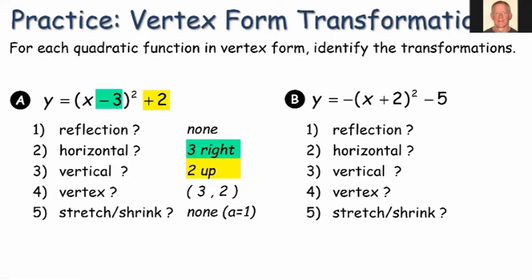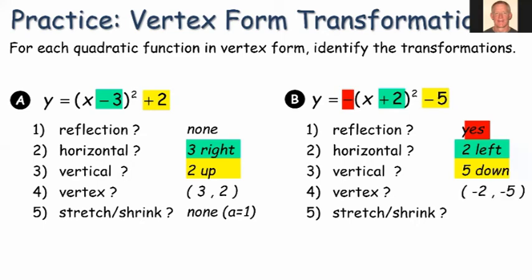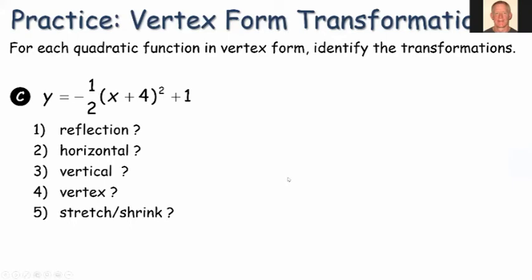Okay, reflection, yes, we have a negative. Horizontal, +2, so we're going to go opposite to the left. Vertical, down 5. So the vertex would be at -2, -5 if we go 2 to the left and down 5. Stretch or shrink? None, right? A is equal to 1, or -1 in this case. All right, let's try a couple more.